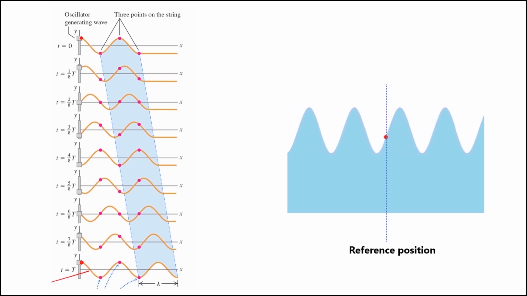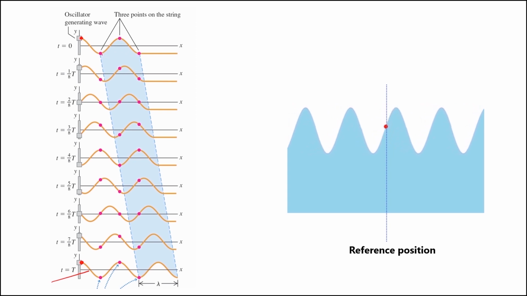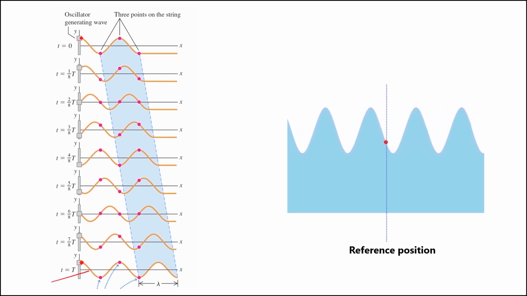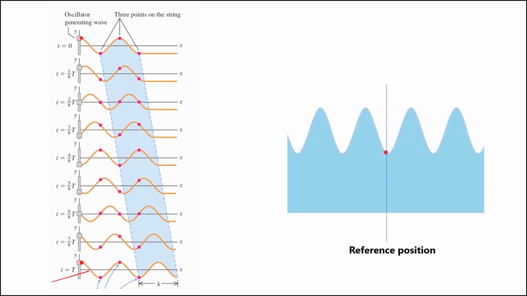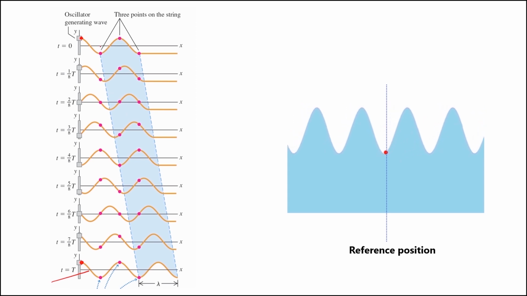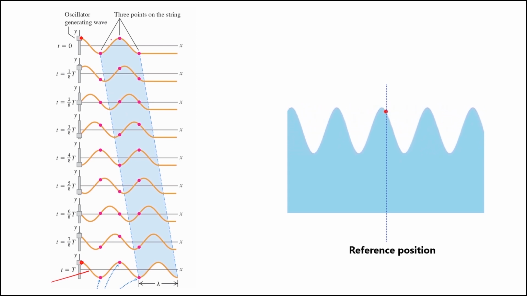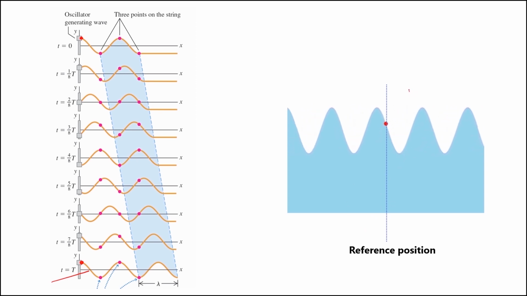Now let us consider three different particles inside the medium. If you inspect these particles individually, you can see that these particles are actually executing simple harmonic motion about their mean position. So that is indicated in the second figure.